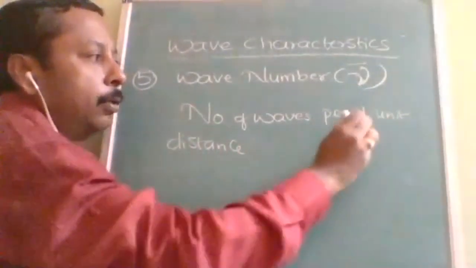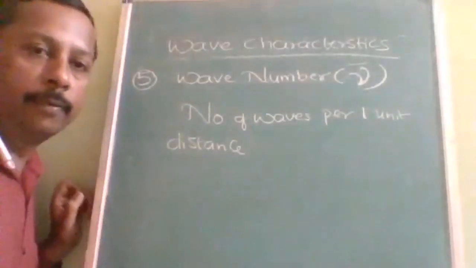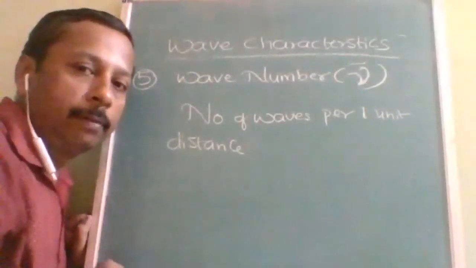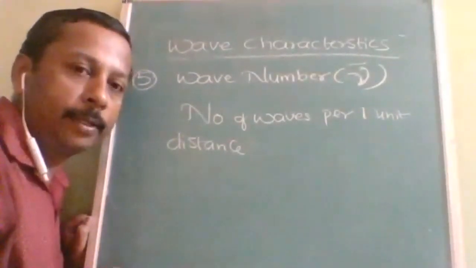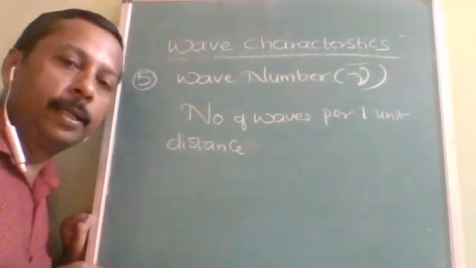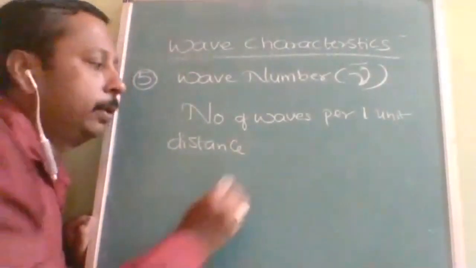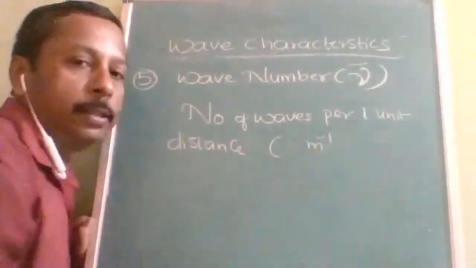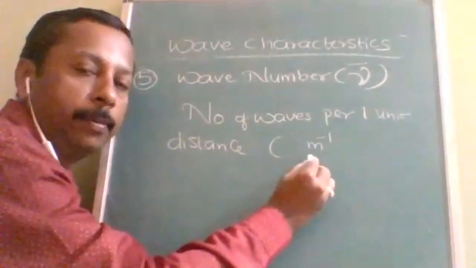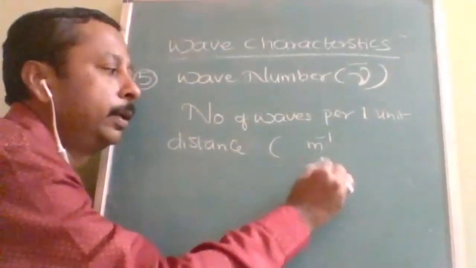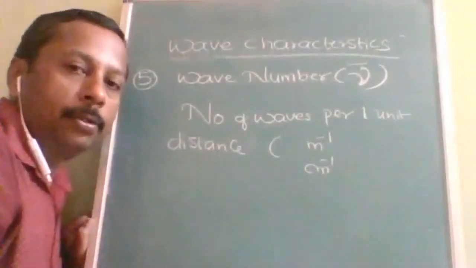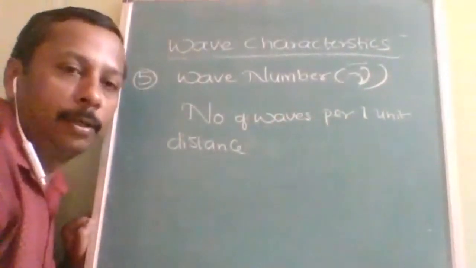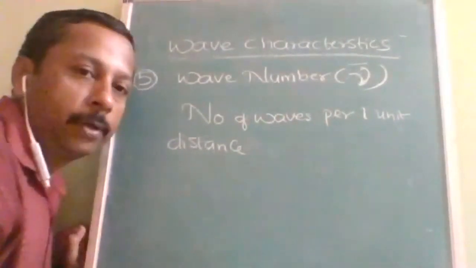In 1 centimeter, how many waves we can accommodate? In 1 micrometer, how many waves we can accommodate? That is the number of waves accommodated per unit distance. So if you take it as 1 meter, then units are going to be meter inverse. If we are taking 1 centimeter as a unit distance, units are going to be centimeter inverse.